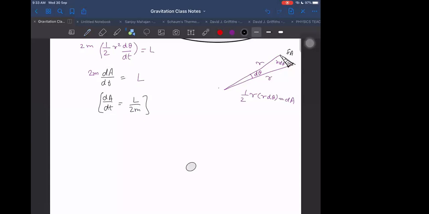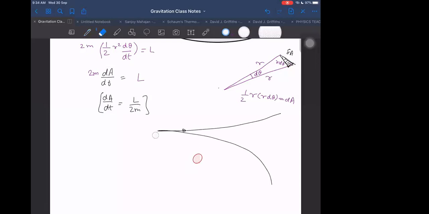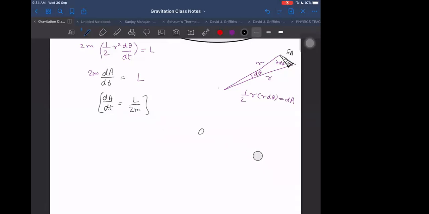If I have some sun here, or any planet, and some particle is coming from far away distance, and let us say it is going in a parabolic path, or it is going in a hyperbolic path around it. Whatever path it follows, there are actually three kinds of paths in general which can be followed by particles moving under gravitational force. How many paths can be followed? Three kinds of paths.